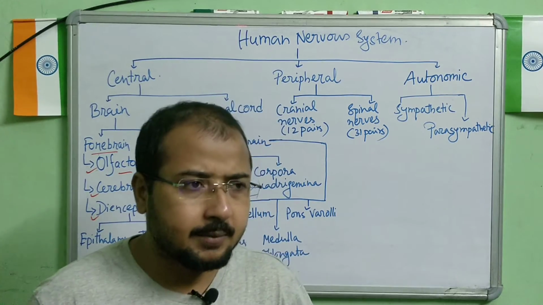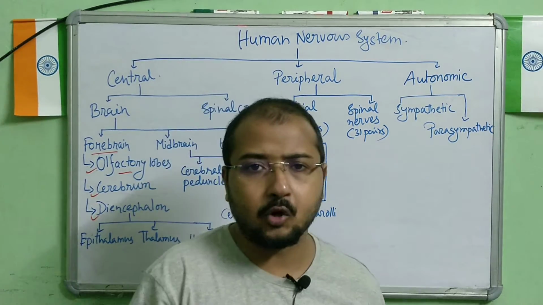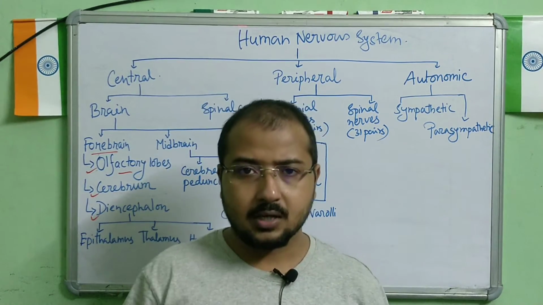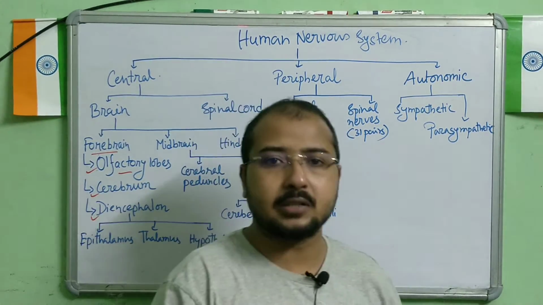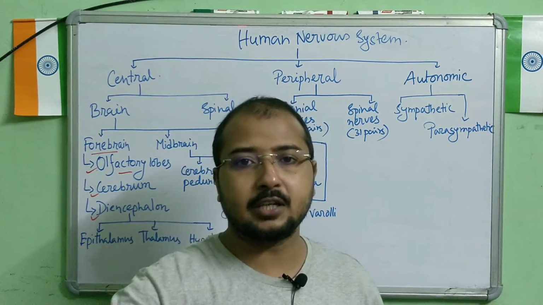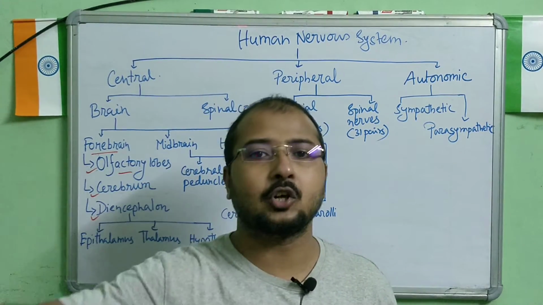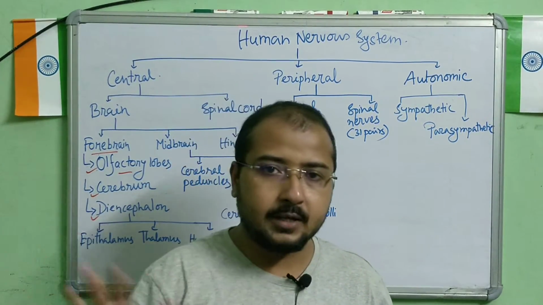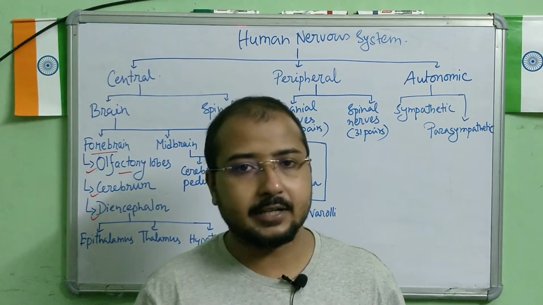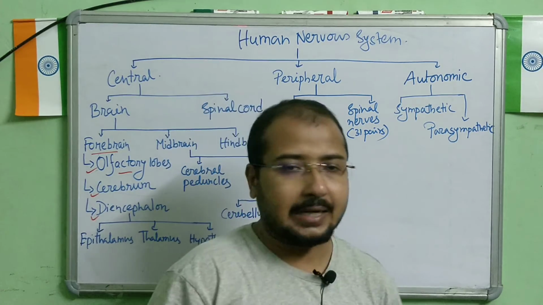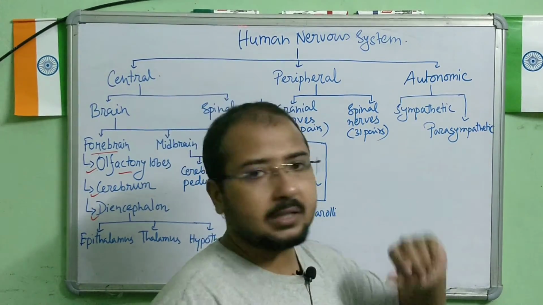So during any emergency situation, it prepares our body to tackle the situation. Whereas the parasympathetic nervous system does the opposite. It normalizes everything when the emergency situation is not there anymore, normalizing all the changes in the body that took place during the emergency situation. So that is the function of the parasympathetic nervous system.